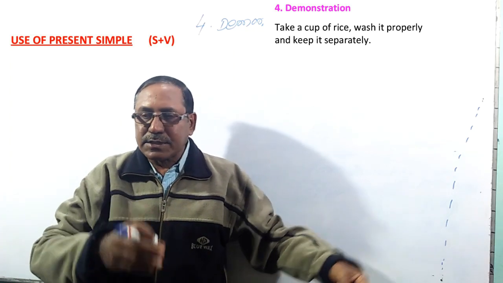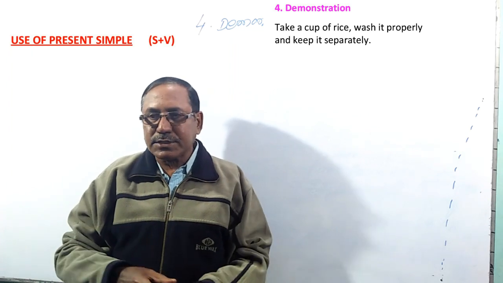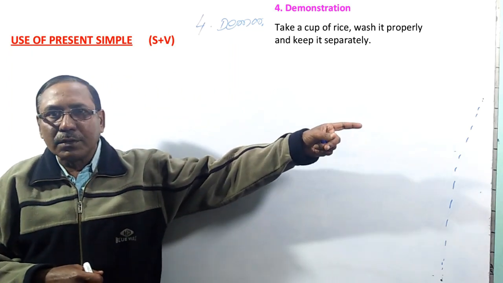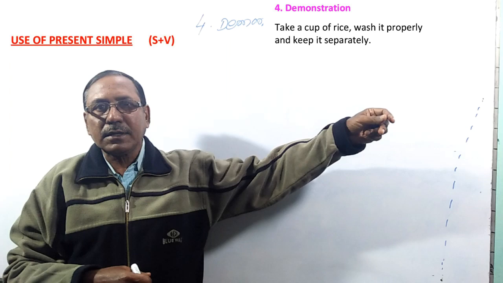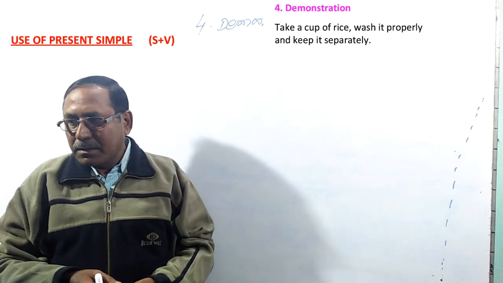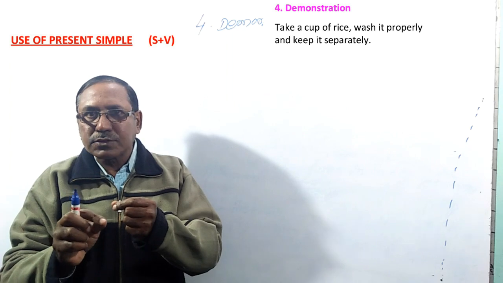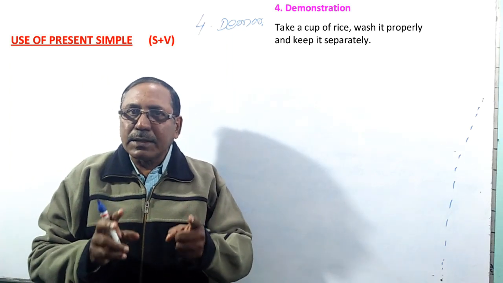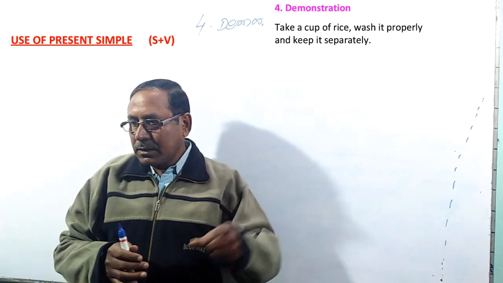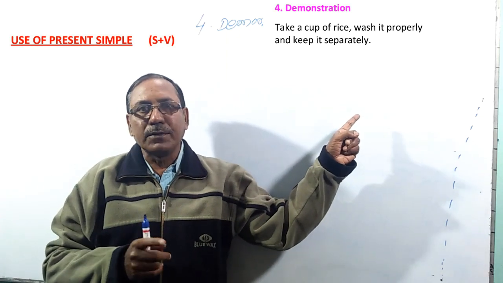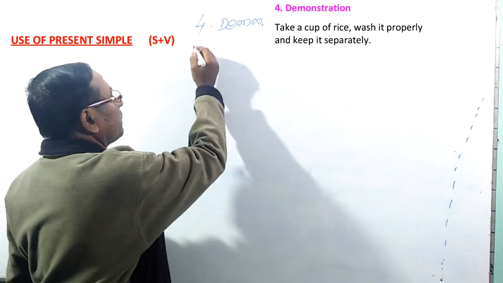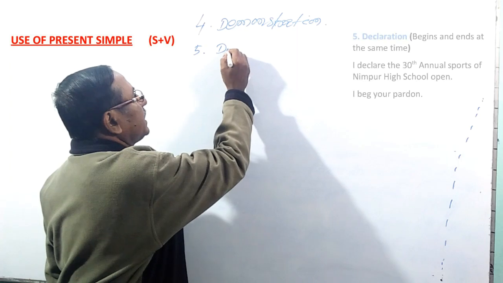So this is called demonstration. In a science laboratory also, the science teacher demonstrates. Take the gas jar, light the spirit lamp. So something like that is called demonstration. In that case, we always use present simple. Then come to point 5, that is declaration.